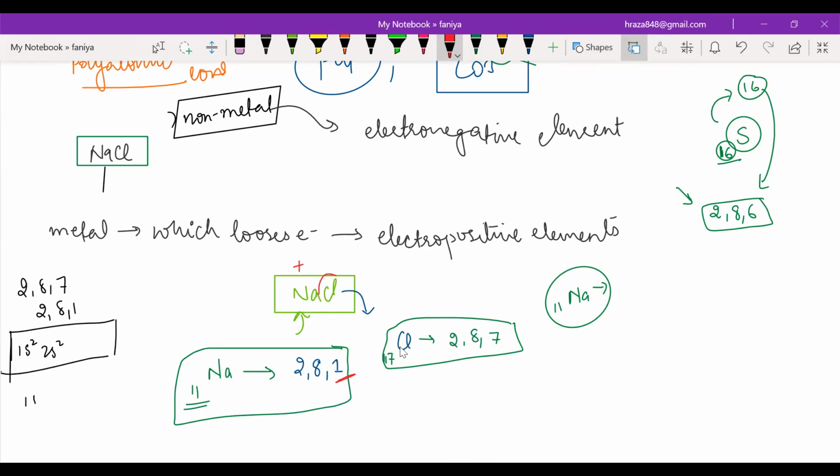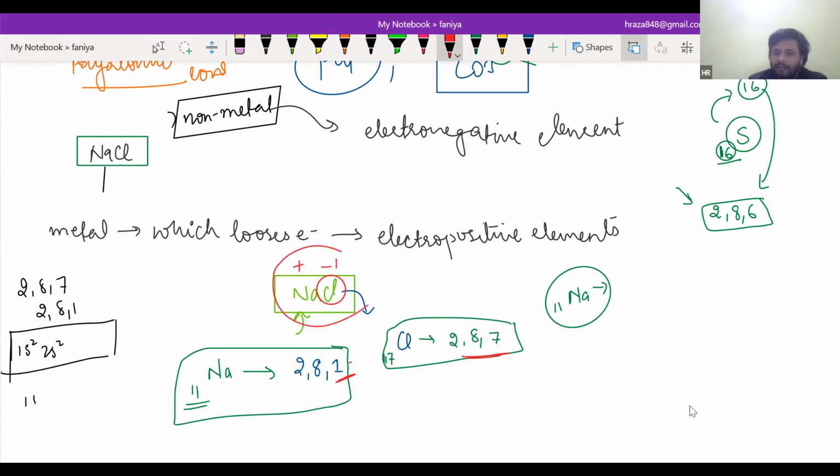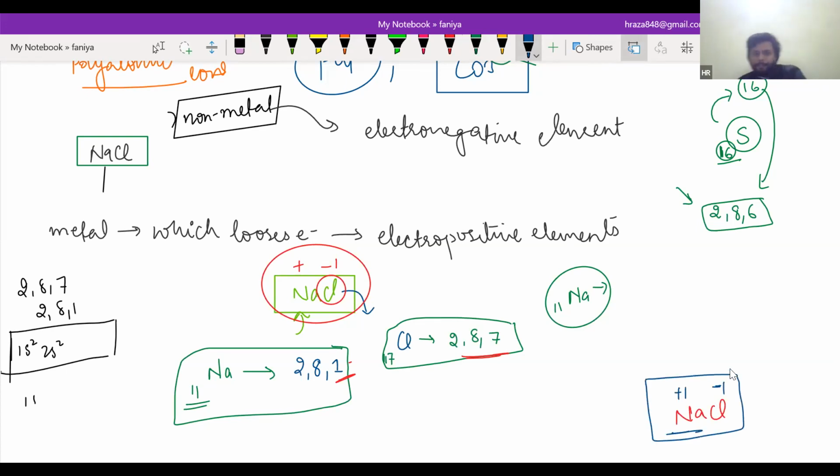And how much can it gain? Only one, because it needs only one electron. So for NaCl, if I'm asking about the oxidation state of sodium, it will be +1 and chlorine will be -1. Is that correct? Yes.